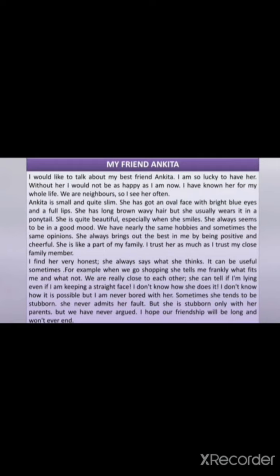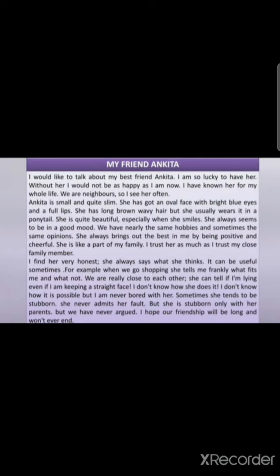She always says what she thinks. It can be useful sometimes. For example, when we go shopping, she tells me frankly what fits me or what not. We are really close to each other. She can tell if I am lying, even if I am keeping a straight face. I don't know how she does it. I don't know how it is possible, but I am never bored with her.